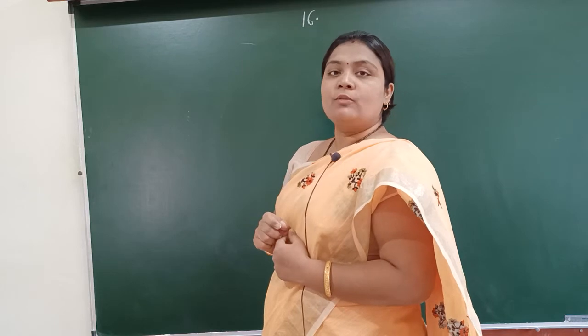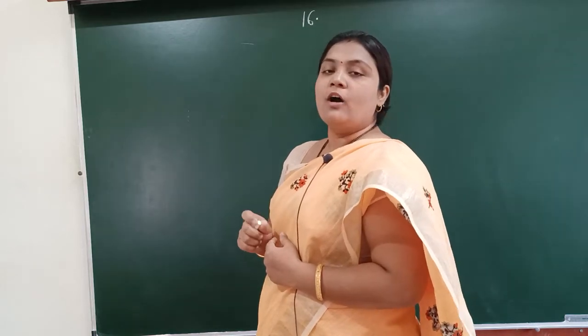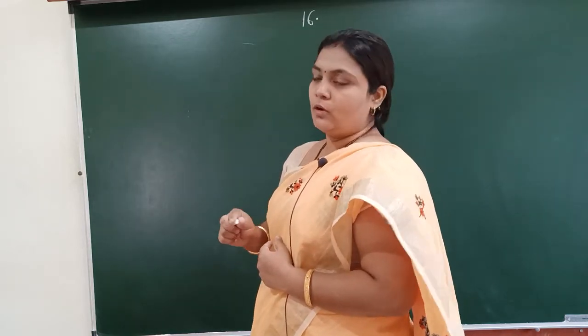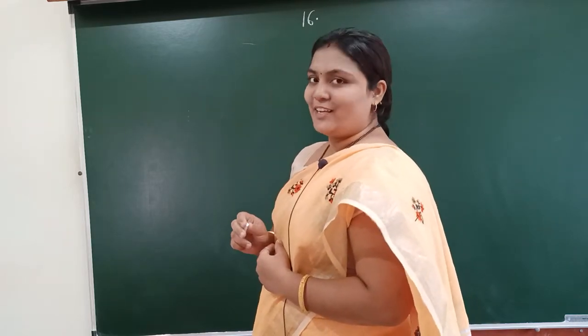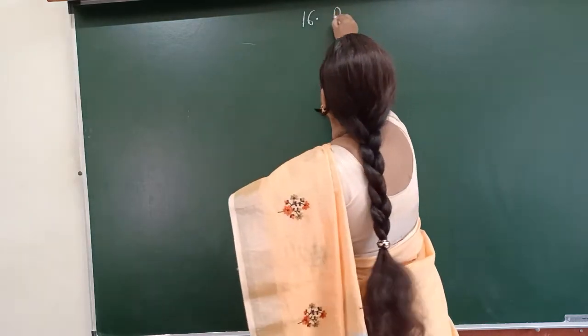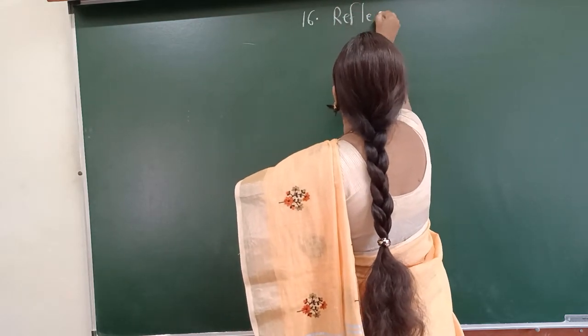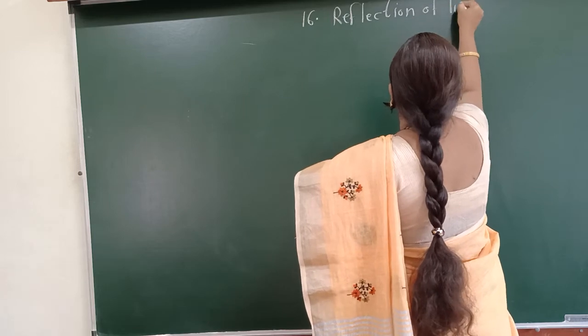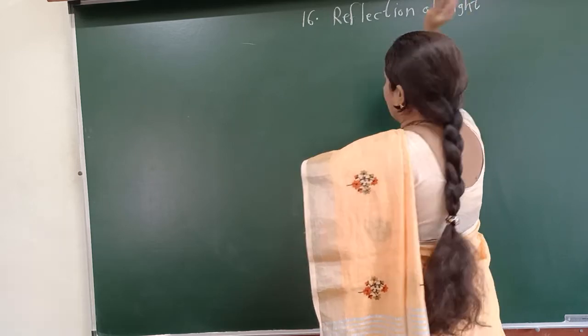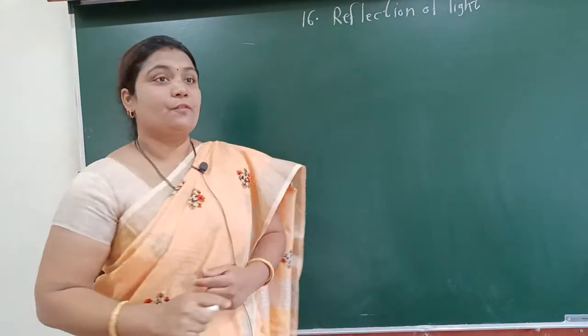So write down the topic number and name, also day and date, in your book. Topic number 16, and the name of the topic is reflection of light.